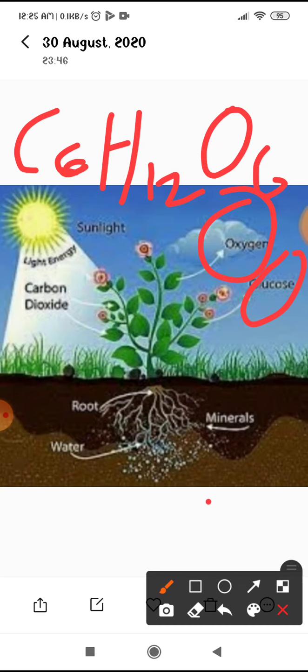So this is how the question comes in the exam. There is a 5-mark question. And what is the word limit of 5-mark questions? 60 to 70 words. There is the question, describe the food making process of the plants. Or there is the question, describe photosynthesis. So you have to define all the things: material required, process of photosynthesis, product of photosynthesis, and how it is stored in the form of starch.